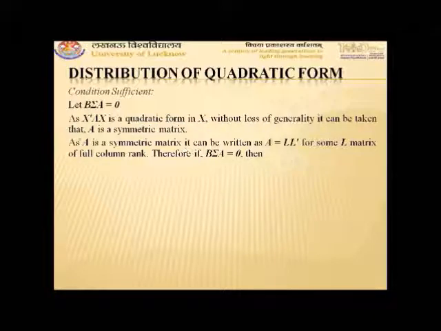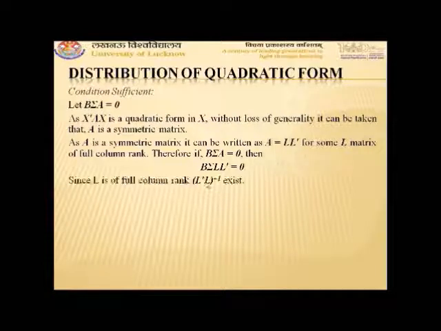Now, since we have considered that B sigma A is equal to 0, putting A equal to L into L transpose, we obtain B sigma L into L transpose equals 0. Now we multiply it by L into L transpose L inverse.